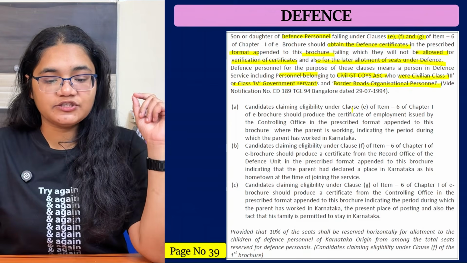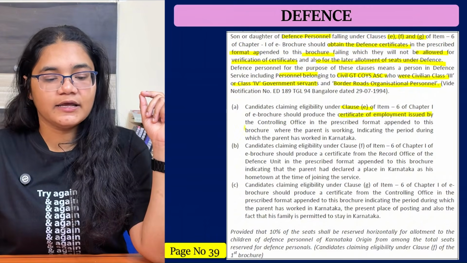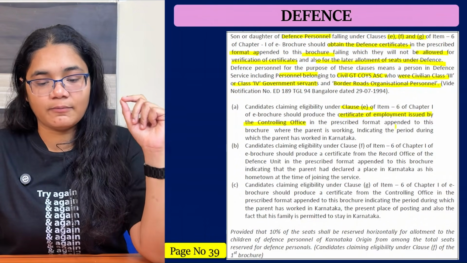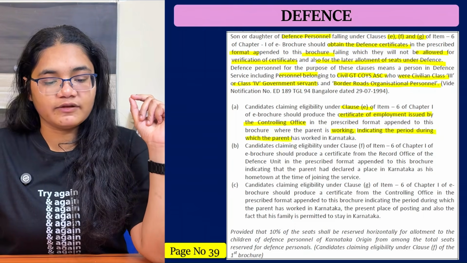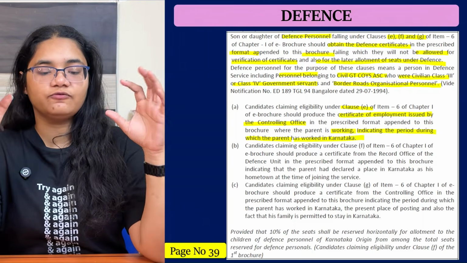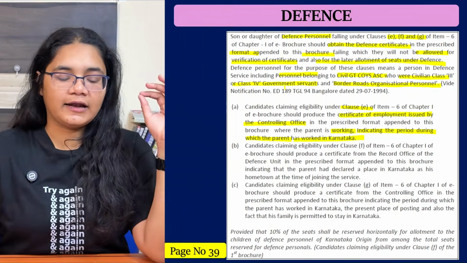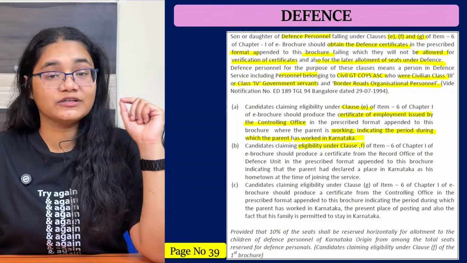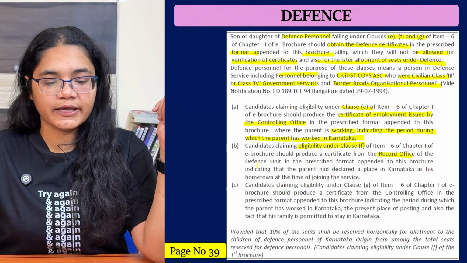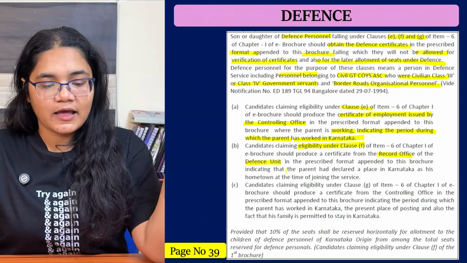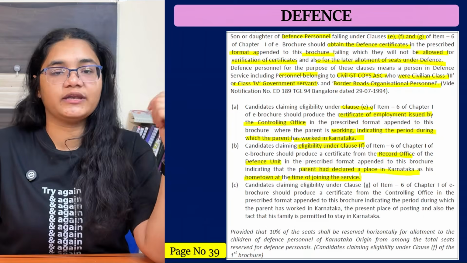Next, candidates claiming eligibility for clause E of the e-brochure should produce the certificate of employment issued by the controlling office in the prescribed format appended to this brochure, where the parent is working, indicating the period during which the parent has worked in Karnataka. So for clause E, you have to provide this certificate, your parent's working duration and the place where they have worked. Students claiming eligibility under clause F should produce a certificate from the record office of the defense unit in the prescribed format, indicating that the parent had a declared place in Karnataka as his hometown at the time of joining the service.